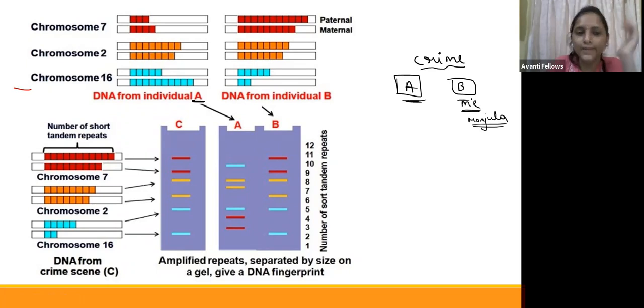So the police have collected some samples at the crime place. For example, we can collect samples like blood. Yes, Tejas, B is the criminal, it's me. Okay, let's study about this.